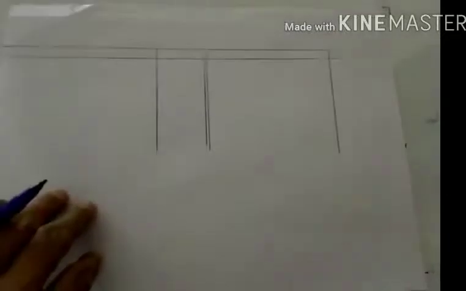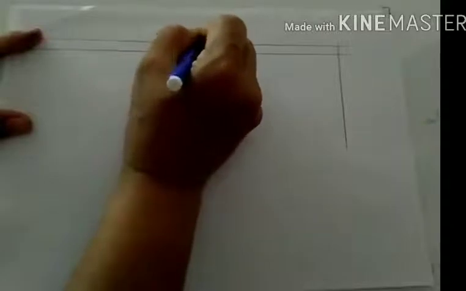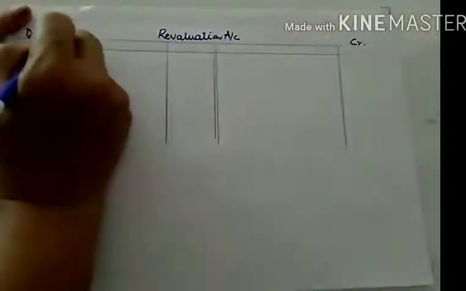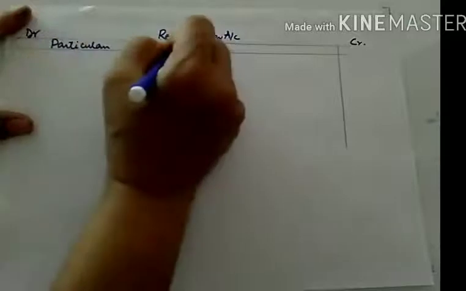So let us prepare revaluation account on the basis of this. So this is the format of revaluation, and we have already done this format, if you remember, while doing change in profit sharing ratio. Particulars, debit amount, credit amount.